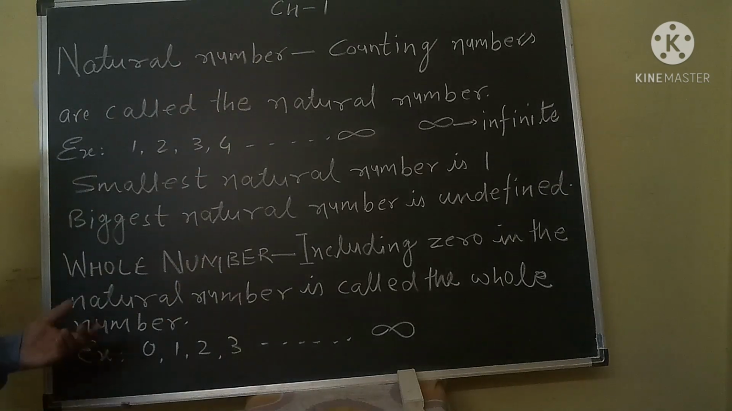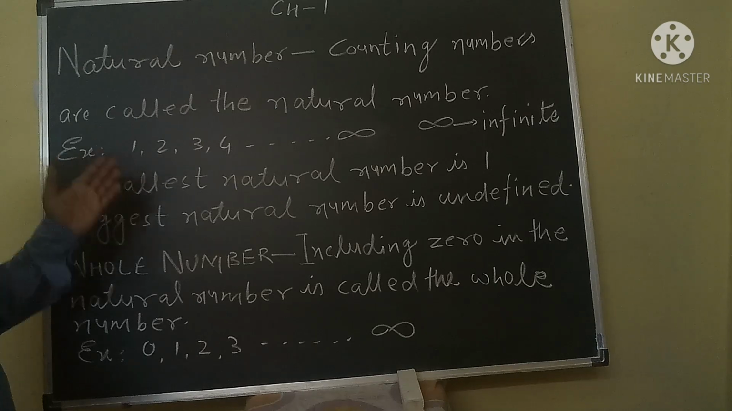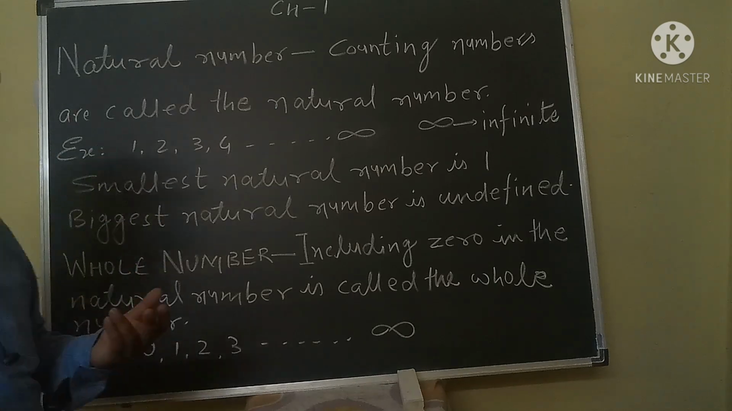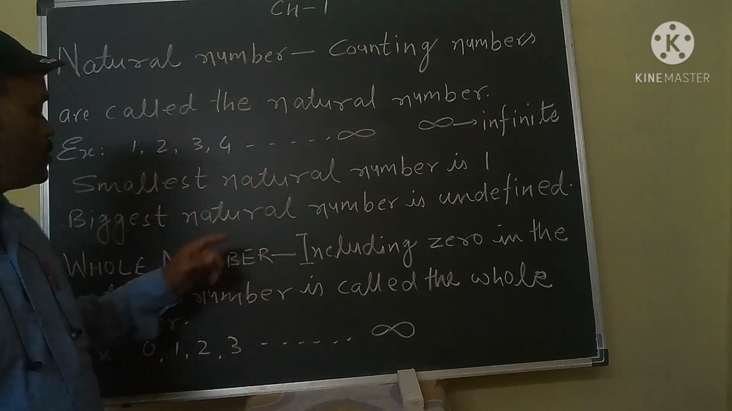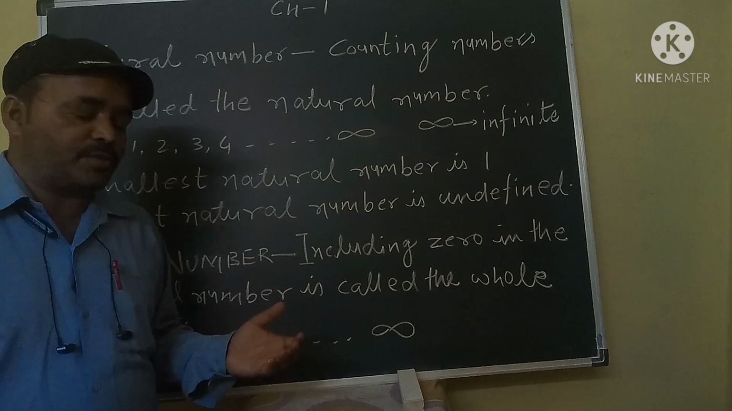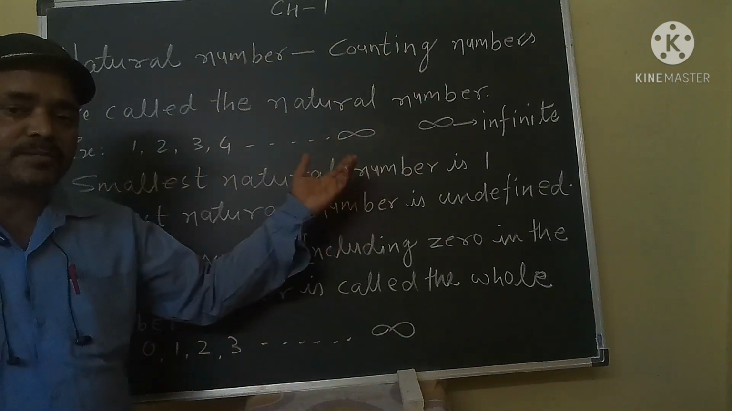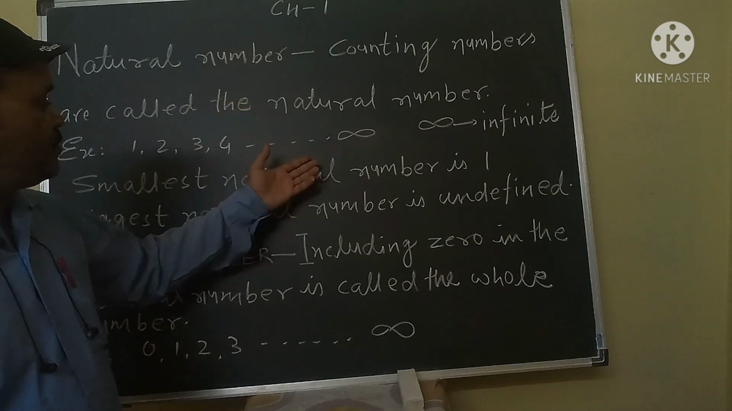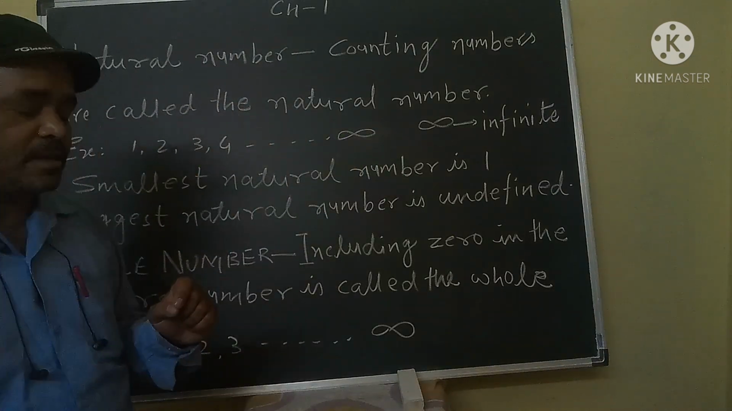Okay. And in this example, what is the smallest natural number? You know very well, 1 is the smallest natural number. Okay. And what is the biggest natural number? How can you find the biggest natural number? As you know very well, we cannot find the biggest natural number.